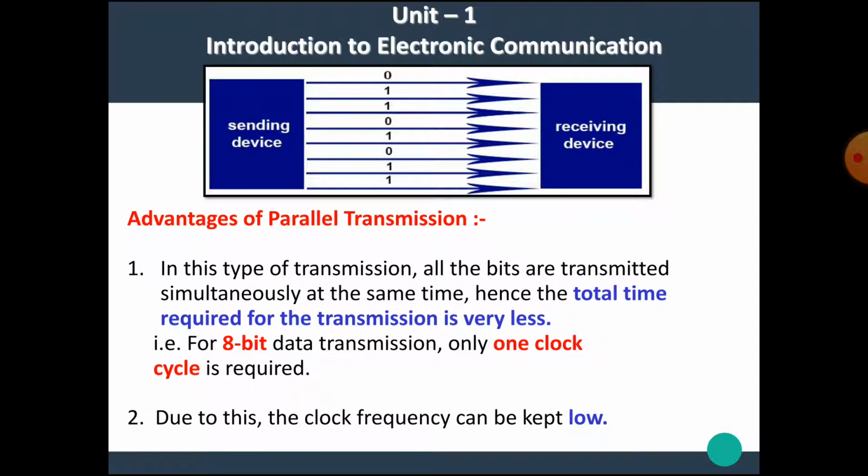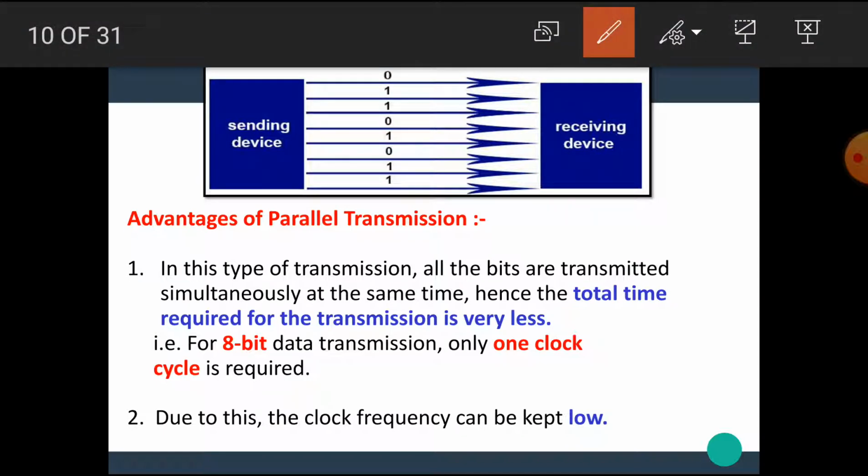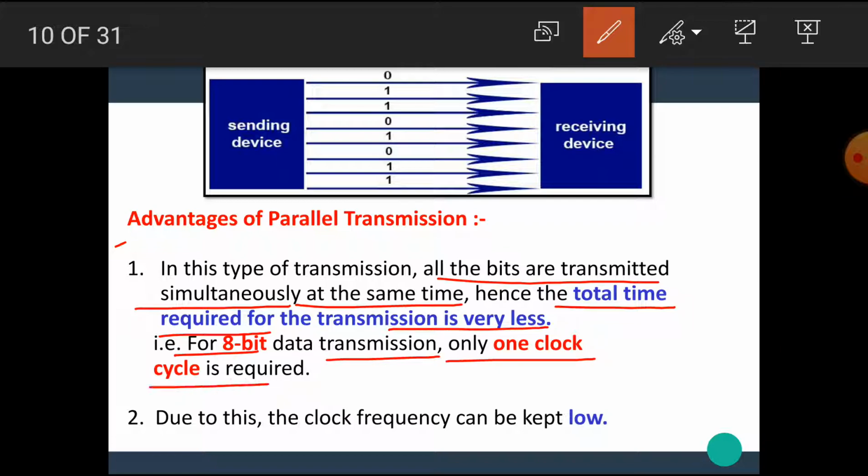Now let's see the advantages of parallel data transmission. In this type of transmission, all the bits are transmitted simultaneously, at the same time. Hence, the total time required for the transmission is very less. For 8-bit data transmission, only one clock cycle is required. Due to this, the clock frequency can be kept low.